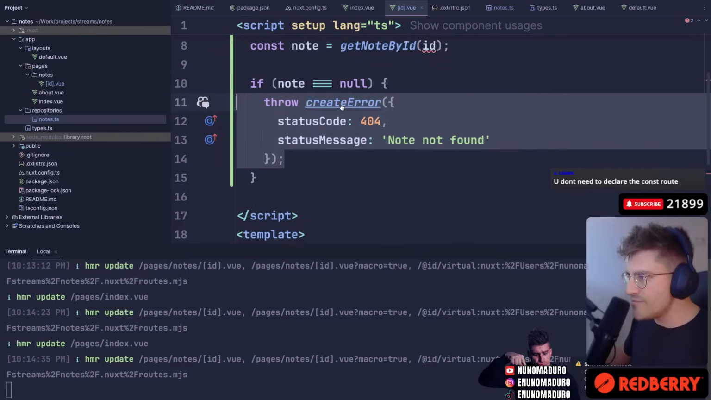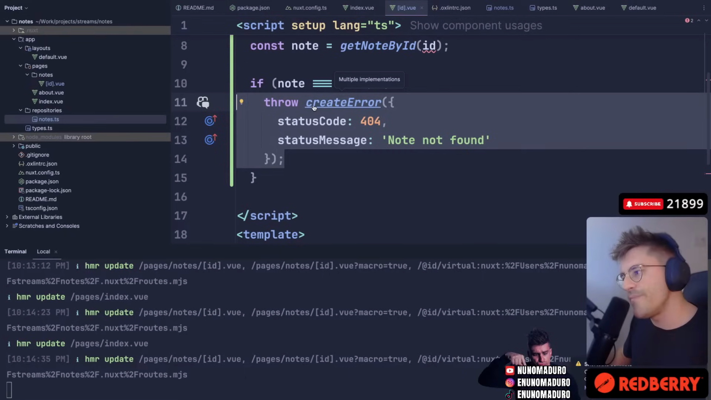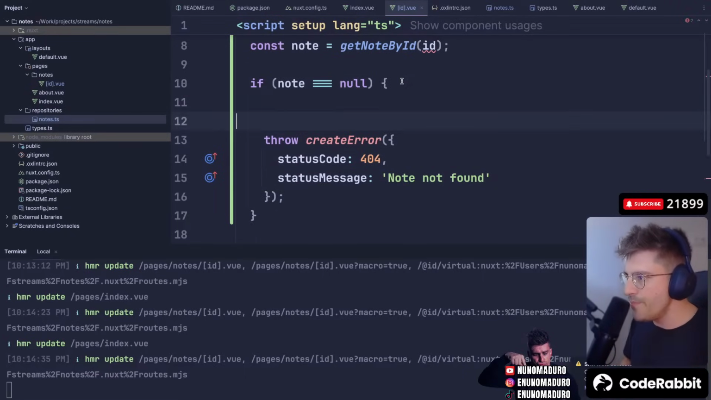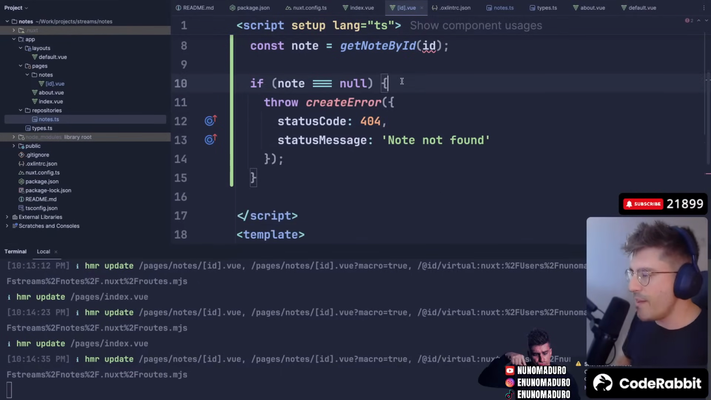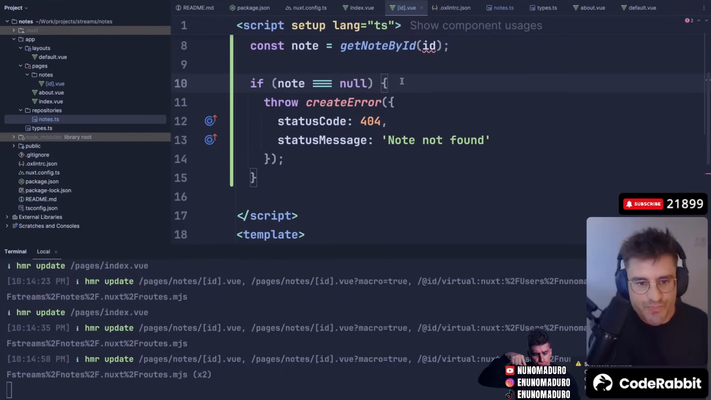Is this the way of doing a 404 in Nuxt.js? What do you guys think? Is this the way of doing something like that? In Laravel, what I would do is just type abort 404, and that's it. However, let me know if this is the way in Nuxt.js.